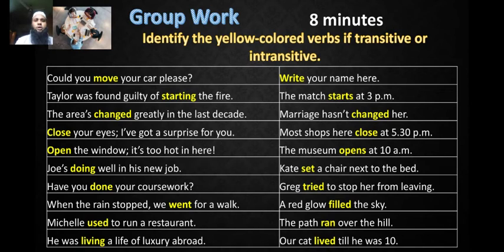Close your eyes, your eyes is an object, so close is a transitive verb in this sentence. Open the window, the window is an object, so open is used as a transitive verb in this sentence. Joe's doing well in his new job. Well, adverb, in his new job, prepositional phrase, so here doing is an intransitive verb.